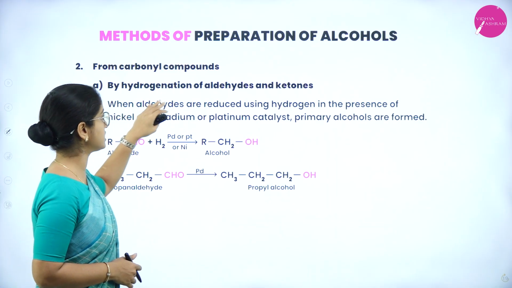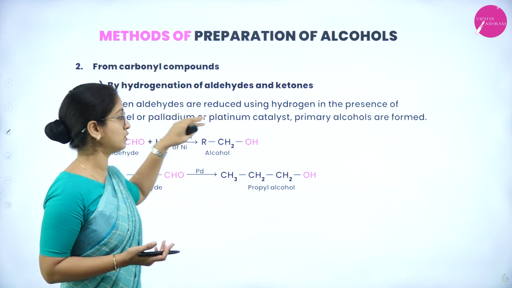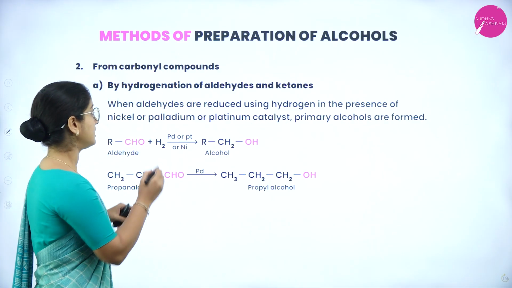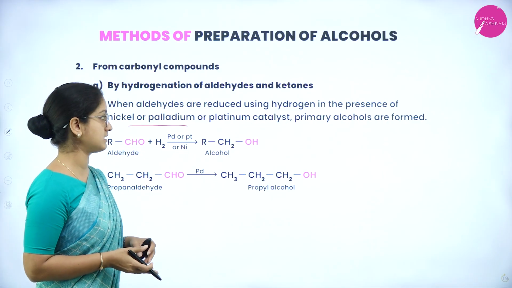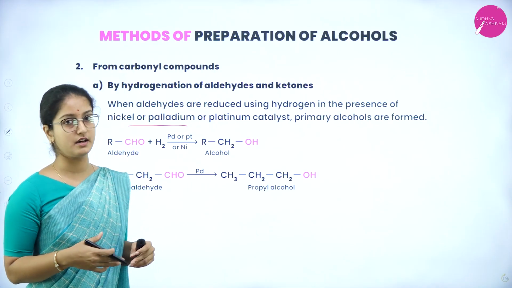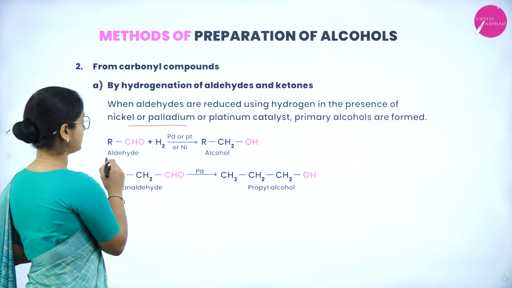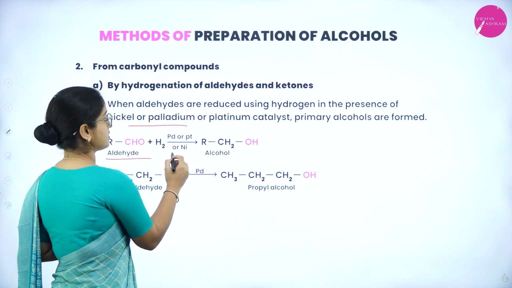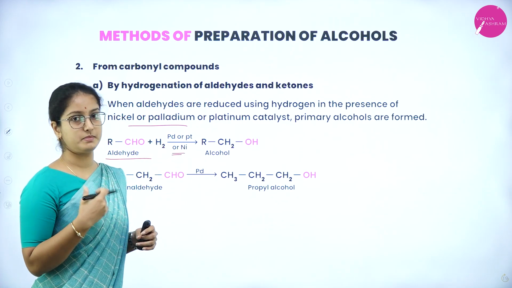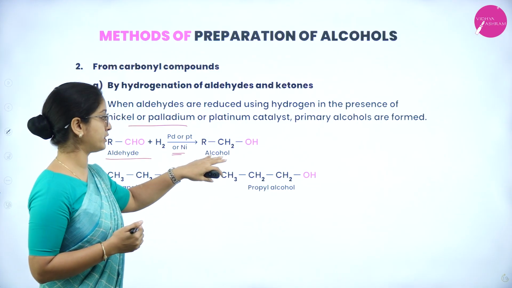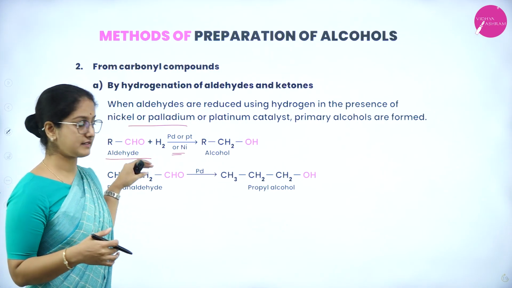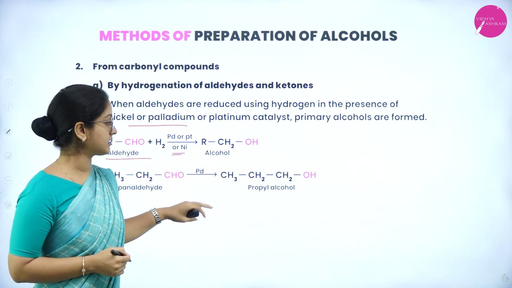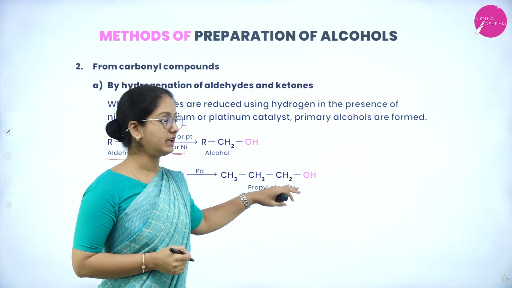It is by hydrogenation of aldehydes and ketones. When aldehydes are reduced using hydrogen in the presence of a nickel, palladium or platinum catalyst, primary alcohols are formed. Here is an example: an aldehyde in the presence of hydrogen and a catalyst, maybe palladium, platinum or nickel, produces alcohol. Let us see an example, propanal in the presence of palladium catalyst, which produces propyl alcohol.